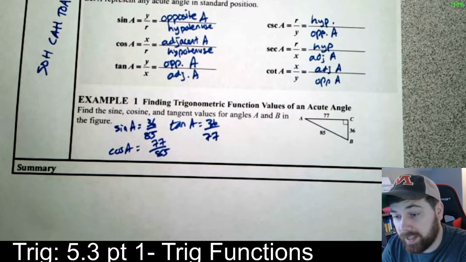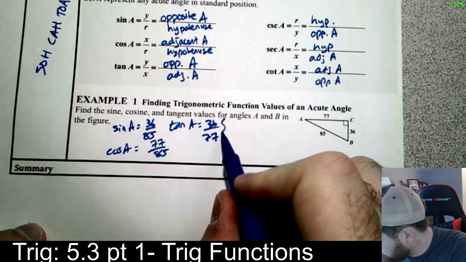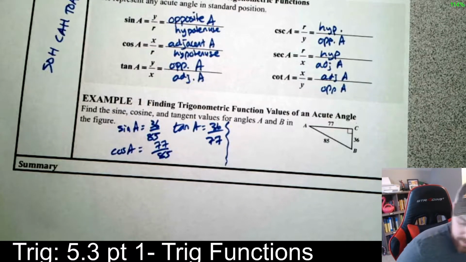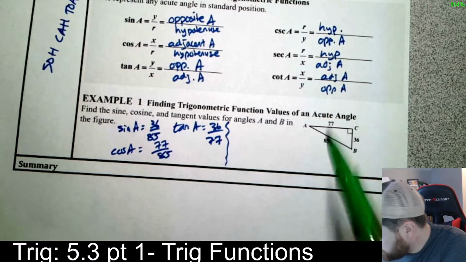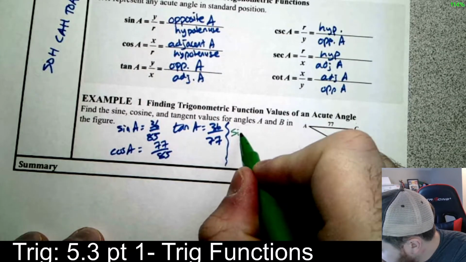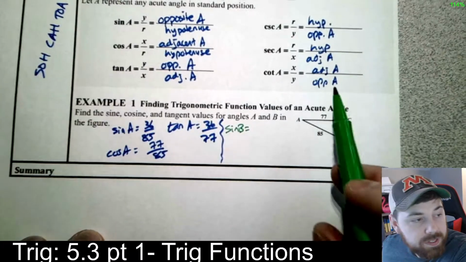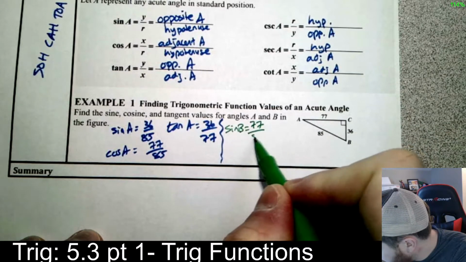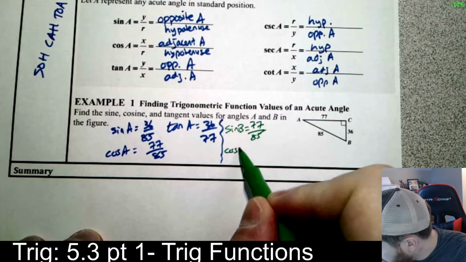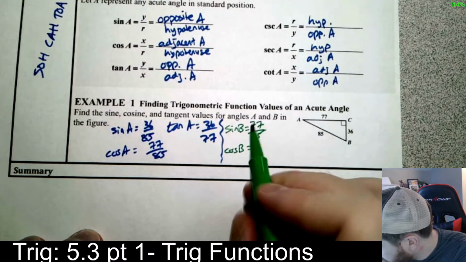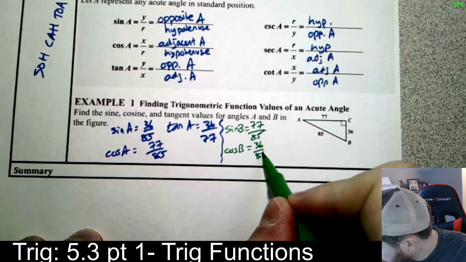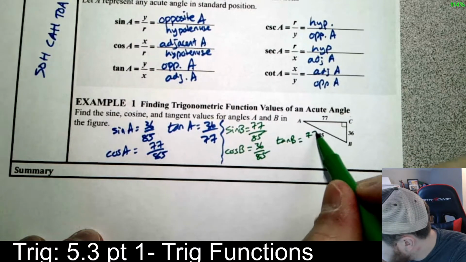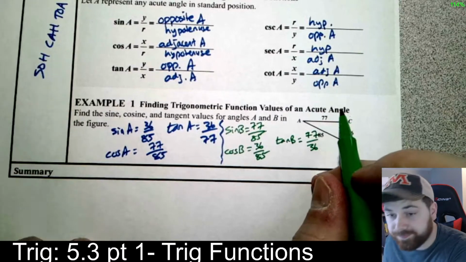Now that was working from angle A. Now we're going to work from angle B. I have a green. So going from B now, we have the sine of B. Now opposite of B is 77, so we have 77 over 85. Cosine of B is going to be 36 over 85. And the tangent of B is going to be 77 over 36.